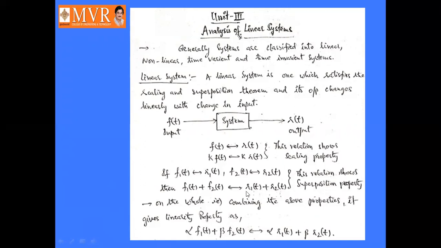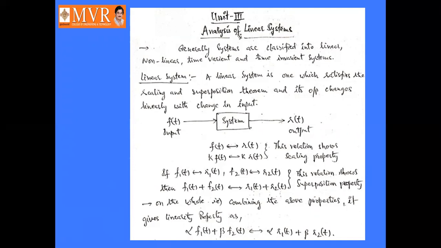Here we are taking two different systems. F1 of t and F2 of t are the inputs for different systems. Similarly, R1 of t and R2 of t are the corresponding outputs for the different systems. If F1 of t tends to R1 of t and F2 of t tends to R2 of t, then adding these two inputs, F1 of t plus F2 of t tends to the output R1 of t plus R2 of t.